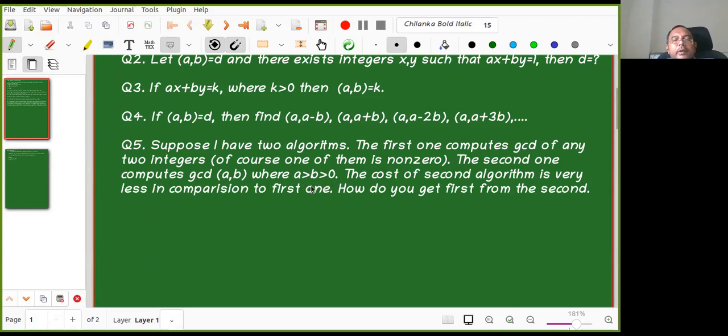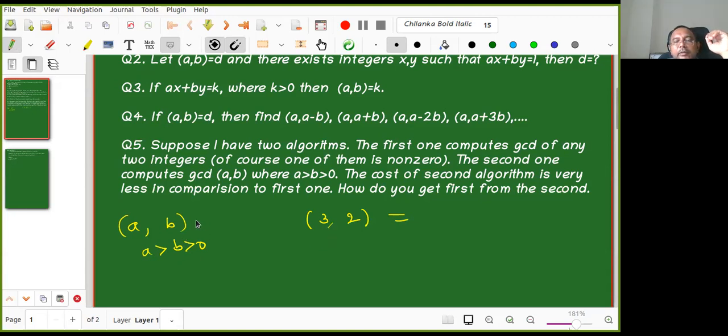Suppose I know the GCD of A, B when A is greater than B greater than 0. But I gave you 3, 2. Then how do you find the GCD from this? Anyone? Tell directly.